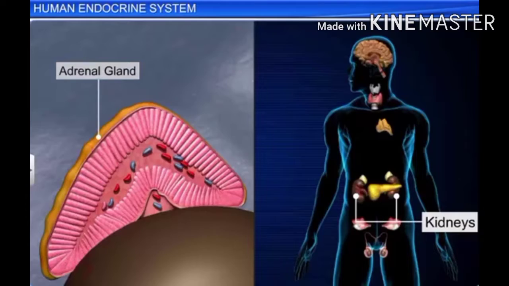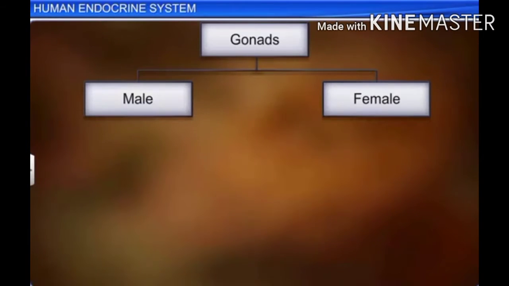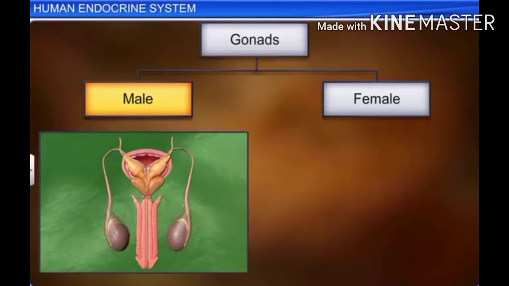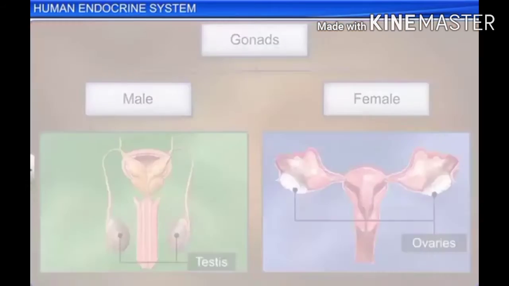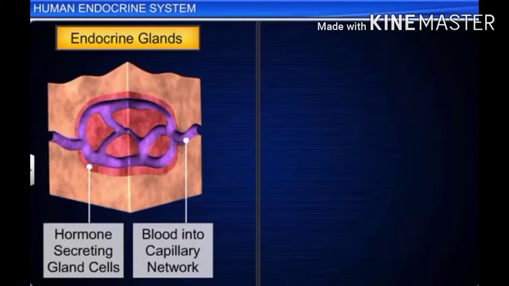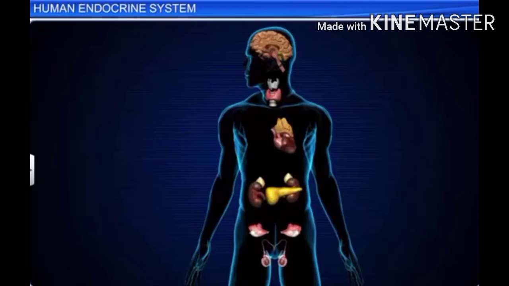This is of two types. FSH hormone, follicle stimulating hormone. In male, it stimulates spermatogenesis in the seminiferous tubules of the testes. In female, it stimulates the follicles of the ovary to secrete the hormone estrogen.